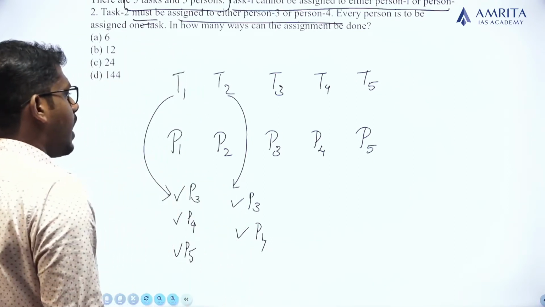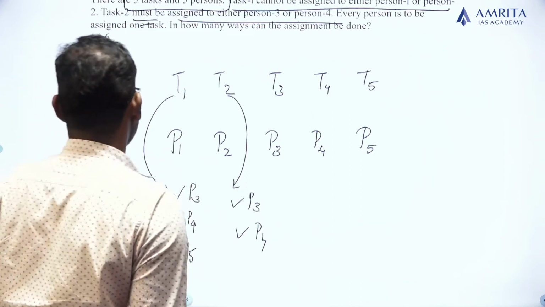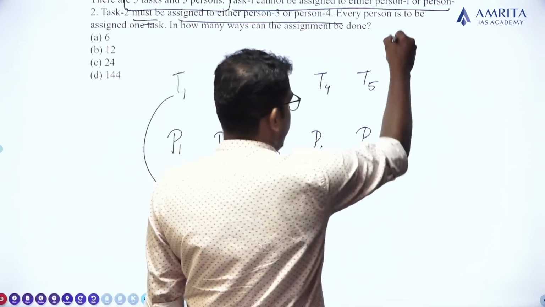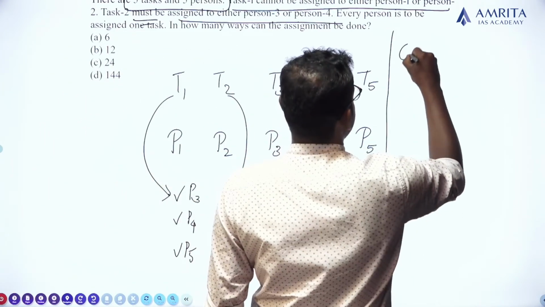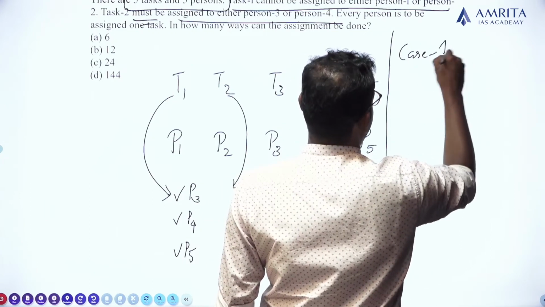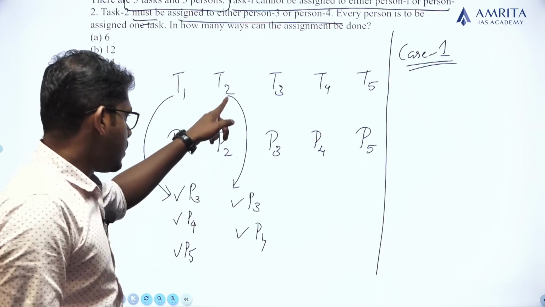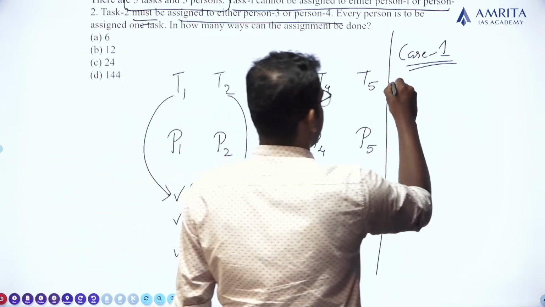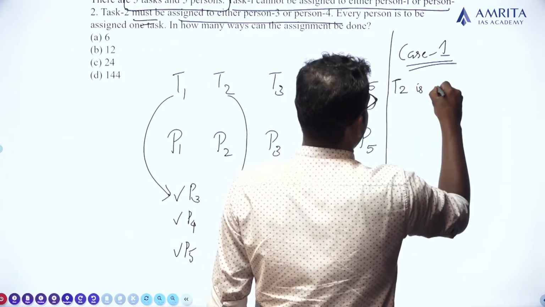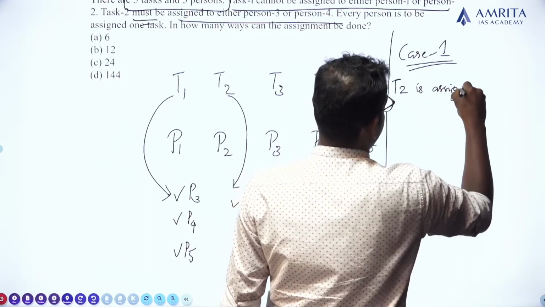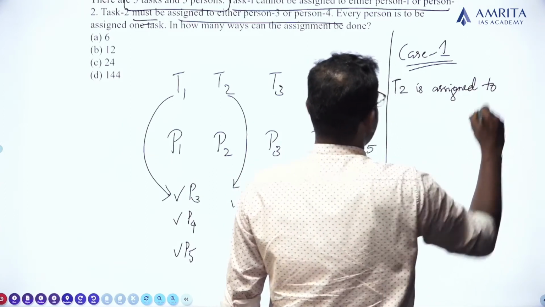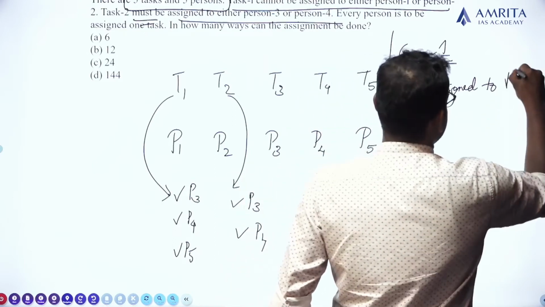For this, we have to consider 2 cases. The first is case 1. Case 1 implies that task 2 is assigned to person 3.